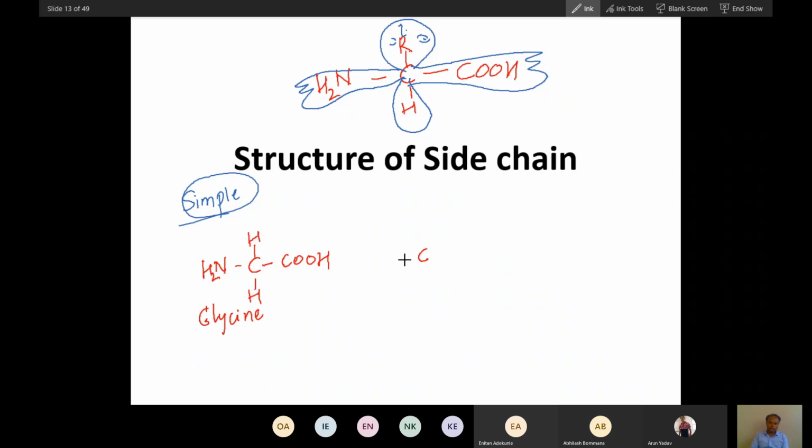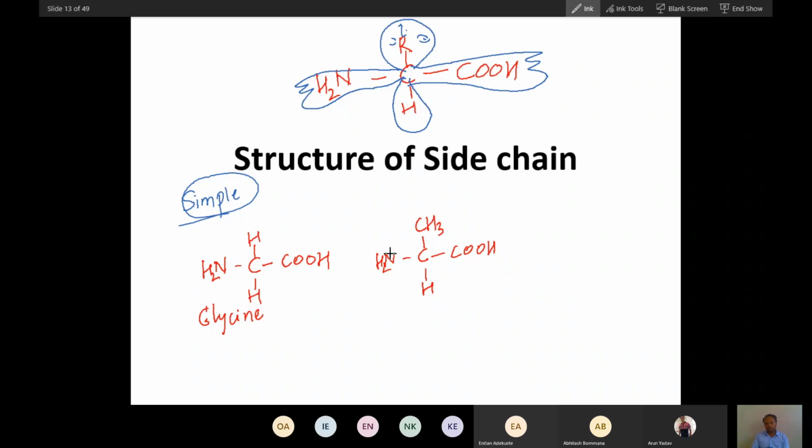Now let's see. Add NH2, this is amino, this is acid. What should I put in place of the R group to get the next simplest amino acid? CH3.